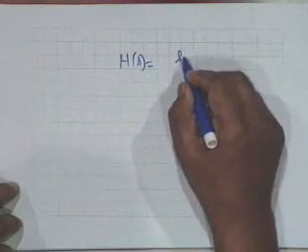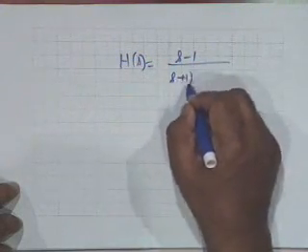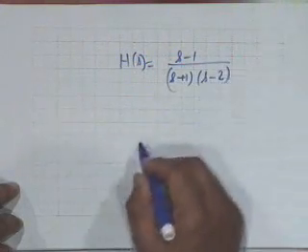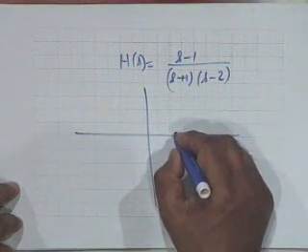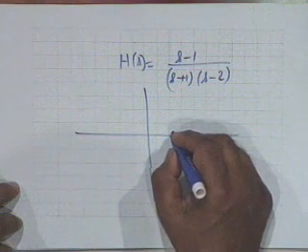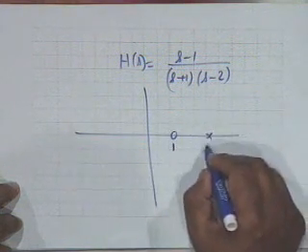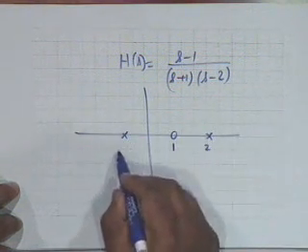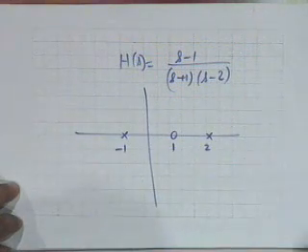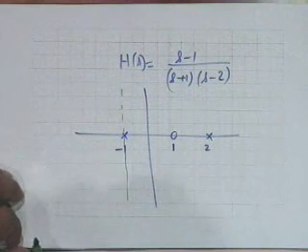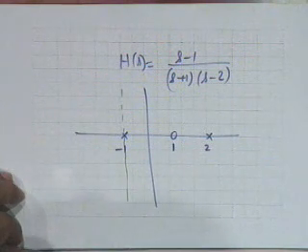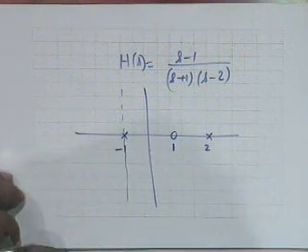Let's take the third situation, S minus 1, S plus 1, S minus 2. And once again I show a 0 at plus 1, a pole at plus 2, and a pole at minus 1. Now, it is known that the system is neither causal nor stable.